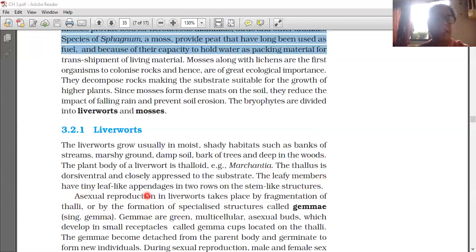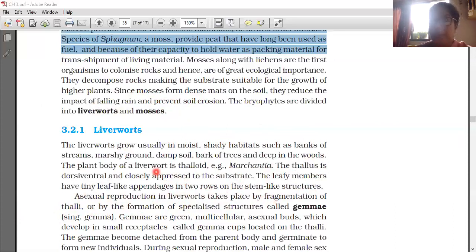Species of sphagnum. Sphagnum peat is also shown here. And this moss, Funaria, is used by mammals and birds for their food. And sphagnum is used as peat. Peat is used as a fuel also. And because of its water holding capacity, it is used as a packing material for transshipment of living material.